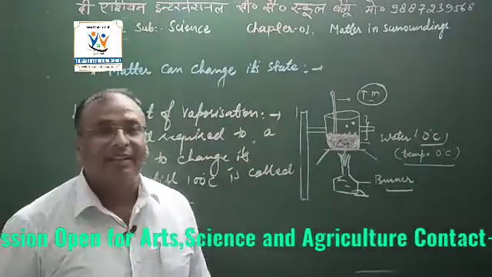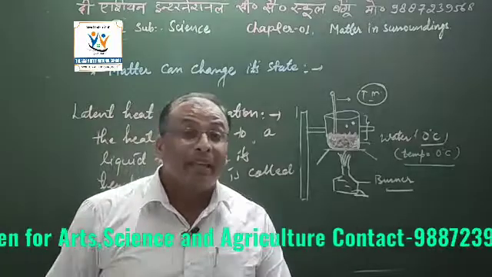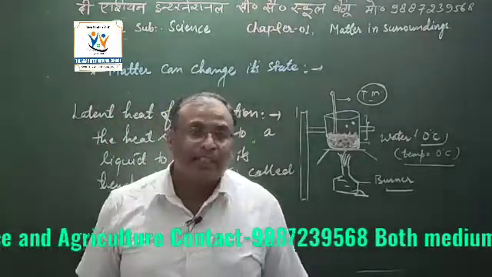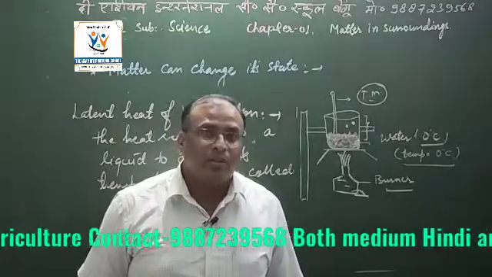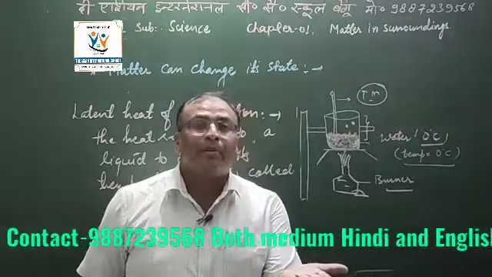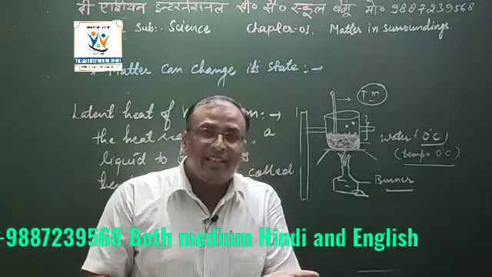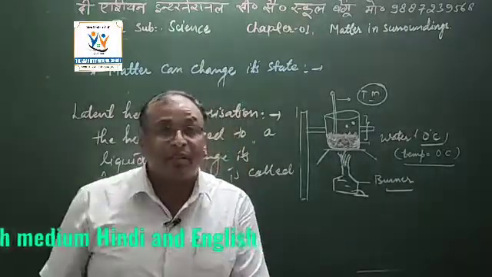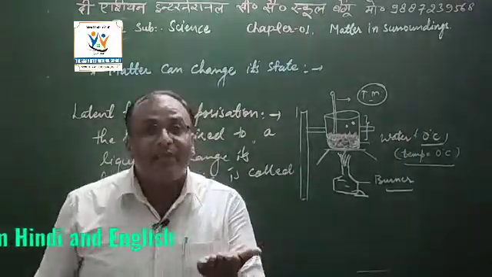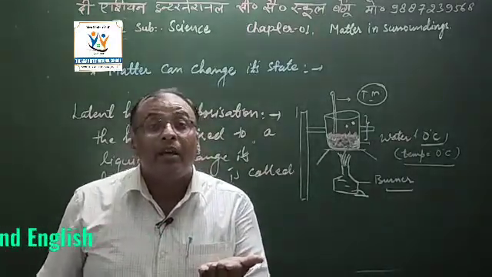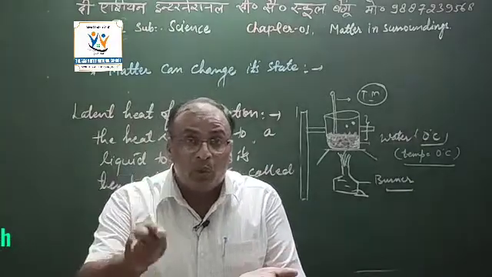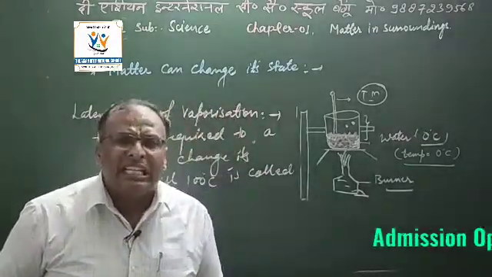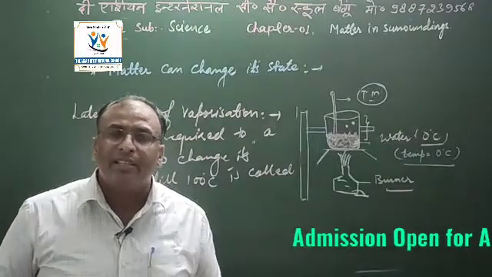I would like to explain with an example. If you take a small amount of gasoline, meaning petrol, on your palm, you will observe that after a few seconds or a few minutes, no liquid is left there. Why? The gasoline taken on your palm requires very little latent heat of vaporization.